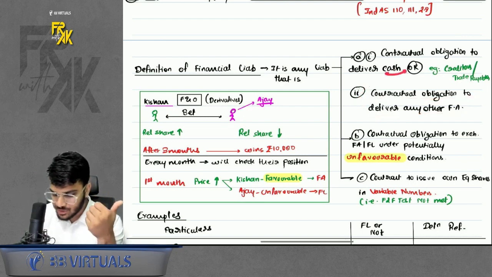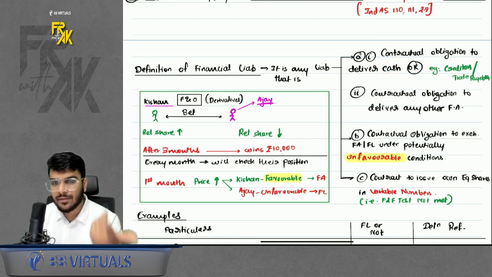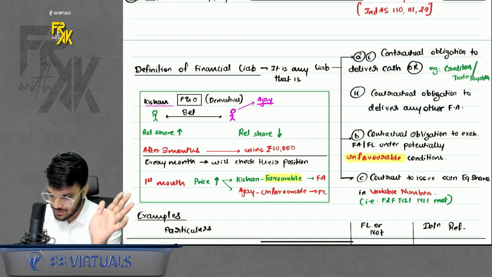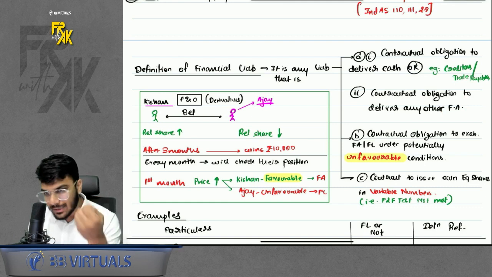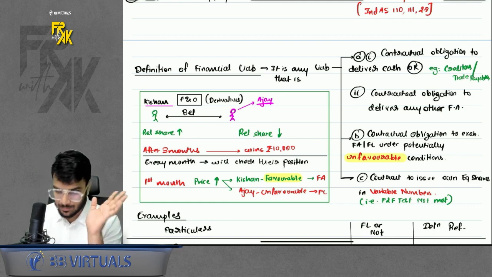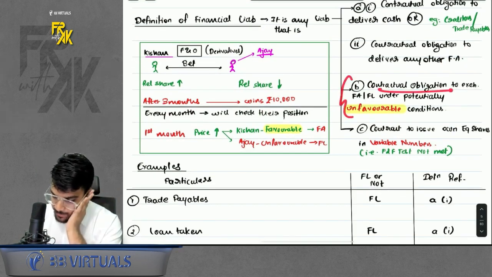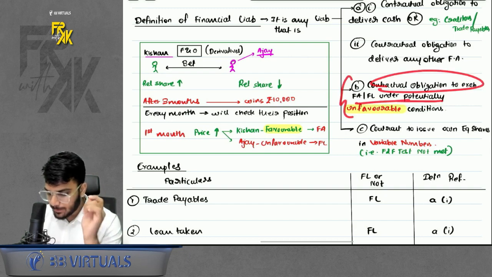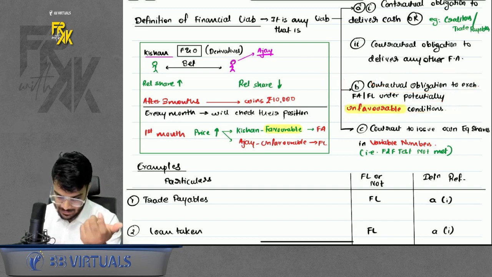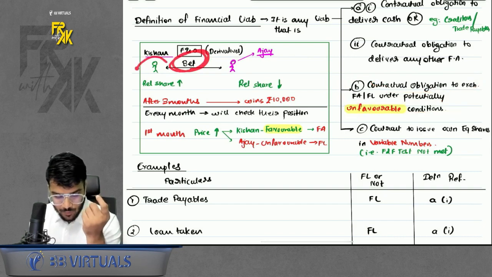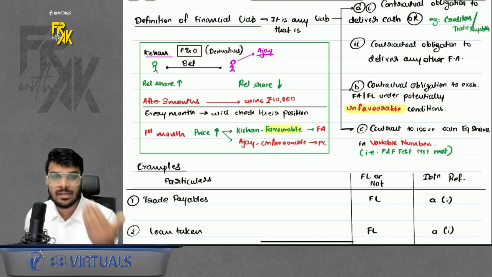So if you are delivering cash, financial liability. If you are delivering any other financial asset apart from cash, what is a financial asset? We discussed above. So if you are delivering any other financial asset, then also it is a financial liability. Okay. Contractual obligation to deliver or exchange under potentially unfavorable conditions, as discussed. Let's say, for example, we enter into a betting. So for one party, after some days,